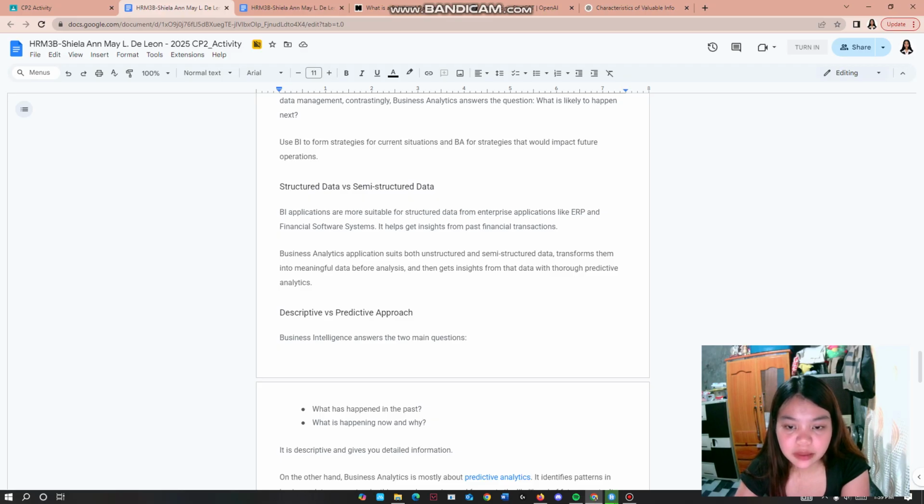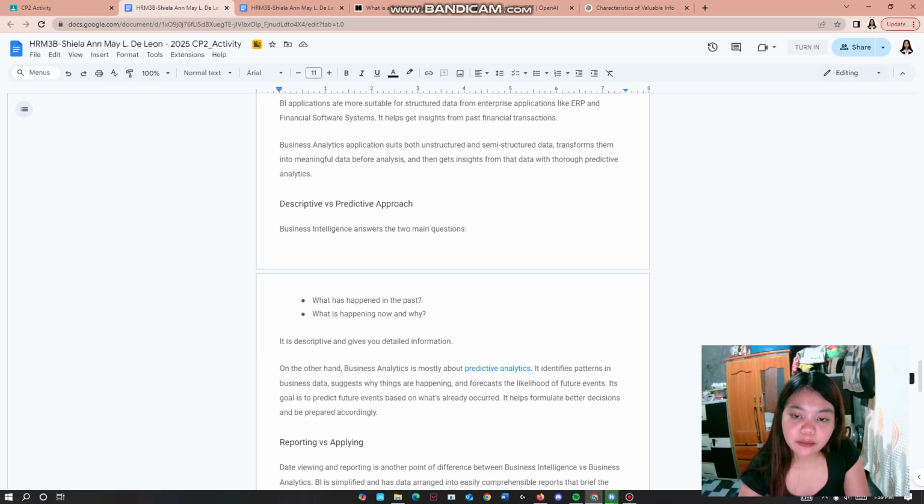Business analytics applications suit both structured and semi-structured data, transforming them into meaningful data before analysis, and then getting insights from that data through predictive analytics.